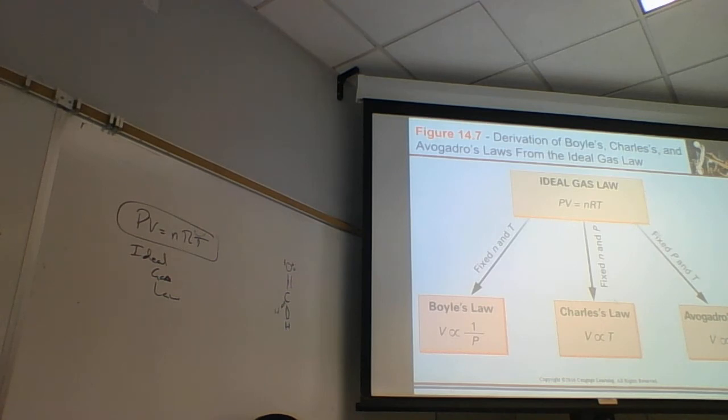And so what types of calculations do we do? Well, the ideal gas law came from Boyle's law, Charles' law, and Avogadro's law. So all the Boyle's law problems, all the Charles' law problems, and all the Avogadro's law problems, which we haven't done yet, will be doable using the ideal gas law. So we only need one law for all of this. Boyle's law, we no longer care about. Charles' law and Avogadro, we have a much more versatile law.